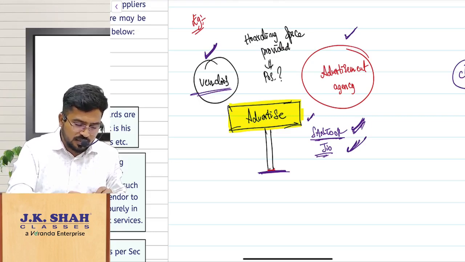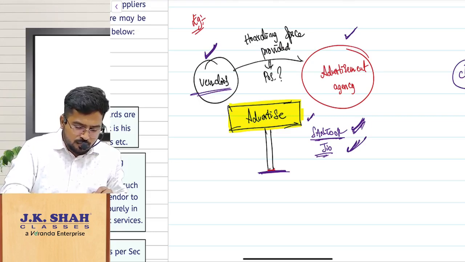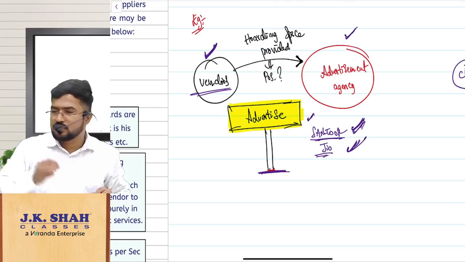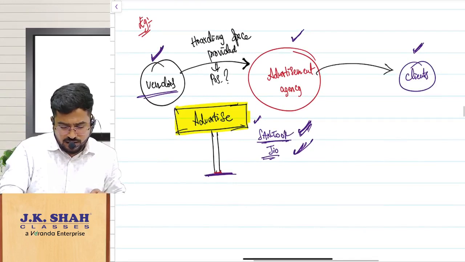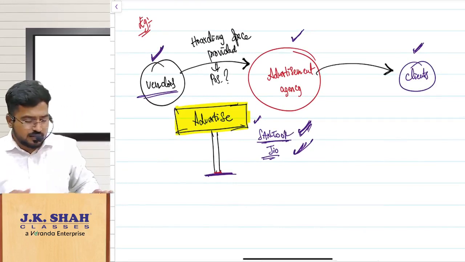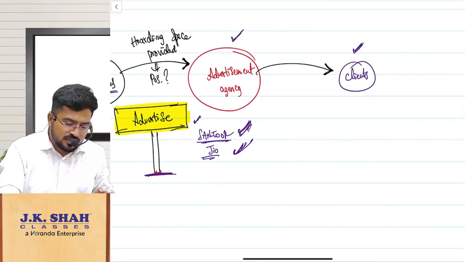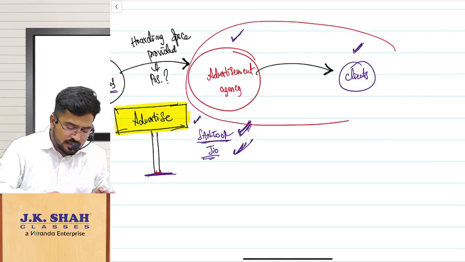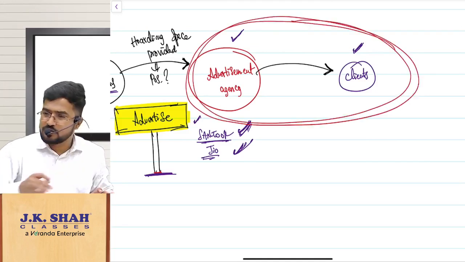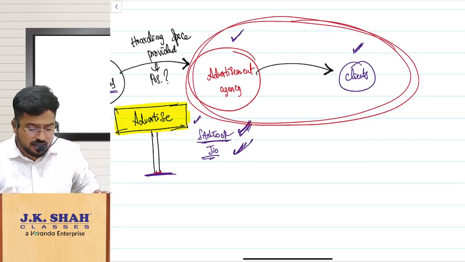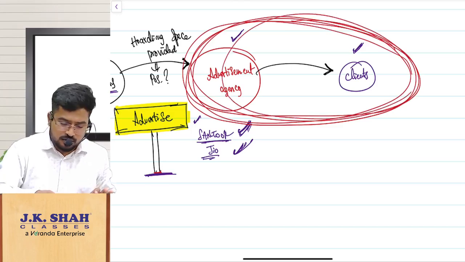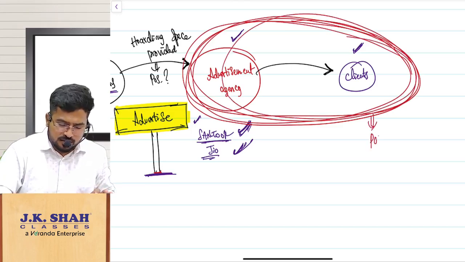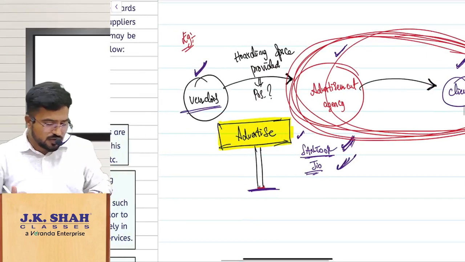Simple here. What is happening? These vendors are providing these hoarding spaces to advertisement agencies, and the advertisement agencies are providing it to the clients. Sir, this is clear for us. Here between advertising agency and the clients, what is happening? This case, it is purely advertisement. So here place of supply will come as per section 12 subsection 2 general rule. We don't have any doubt. The doubt was only in this area.